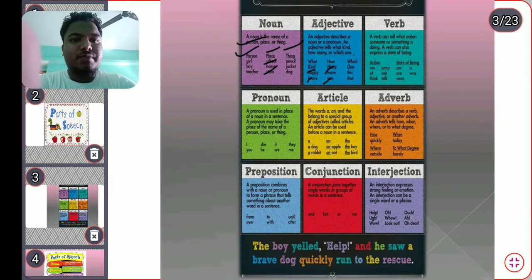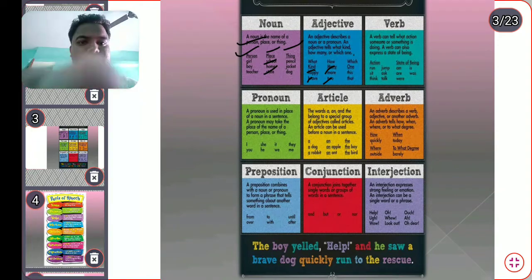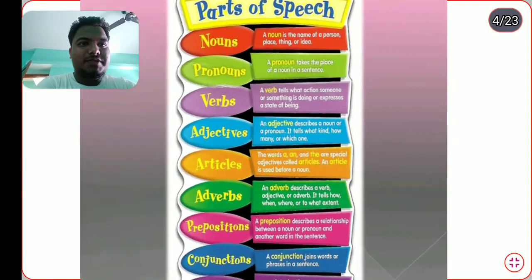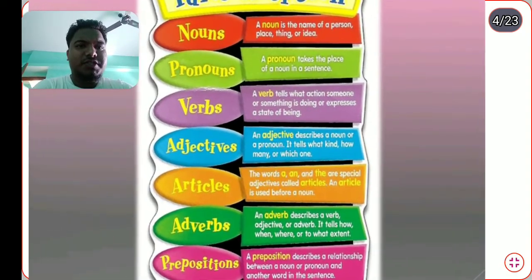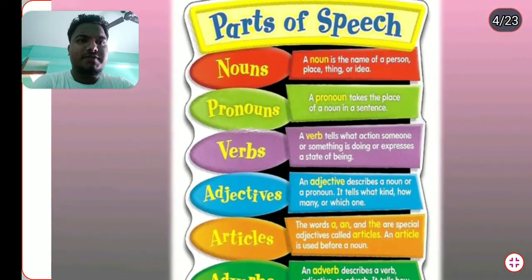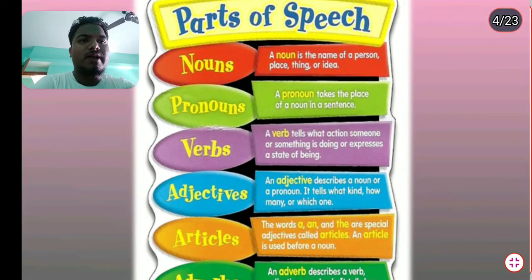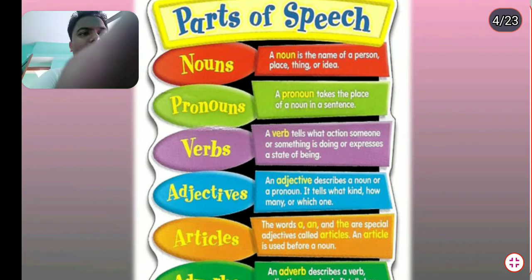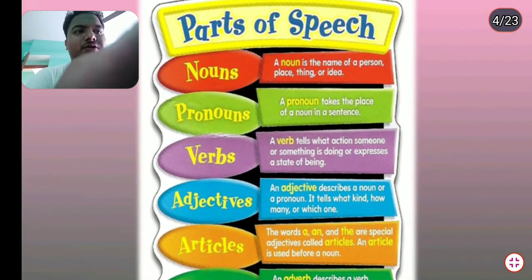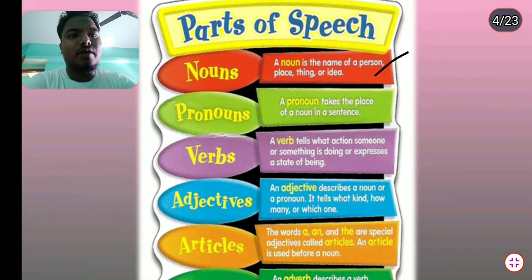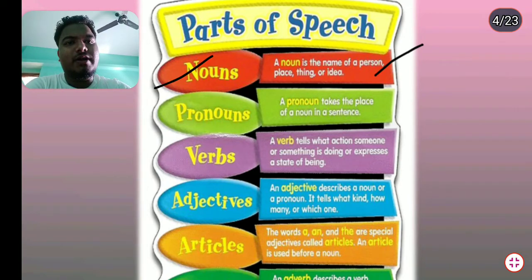So let us proceed to the next part of speech. You should remember this definition. I have already mentioned the definitions. Part of speech: noun. A noun is the name of a place, person or thing. You know everything about nouns. First remember what a noun is.